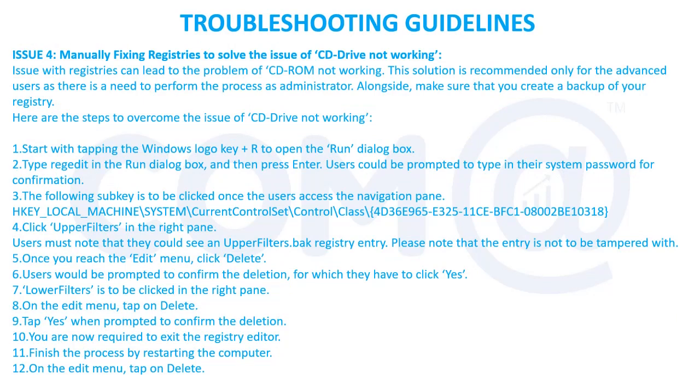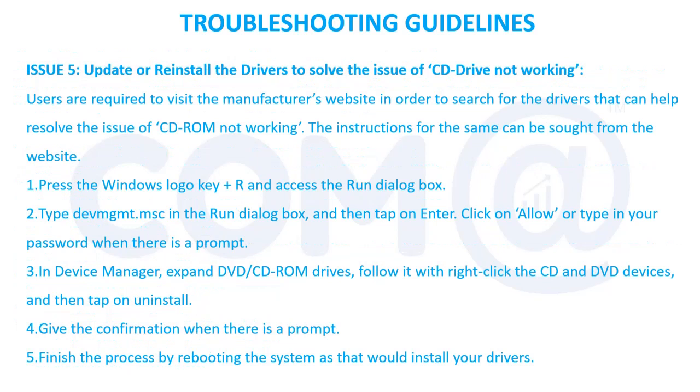Manually fixing the registries to solve the issue of the CD drive not working. These are the steps given here. If somebody changed the registry settings, because of which your CD DVD drive is not working, probably you can use these steps to make the changes, save the file and restart the system. You will be able to work with the CD DVD drives.